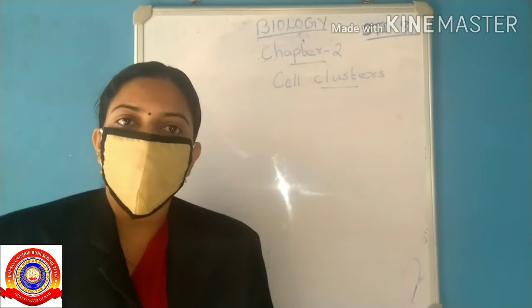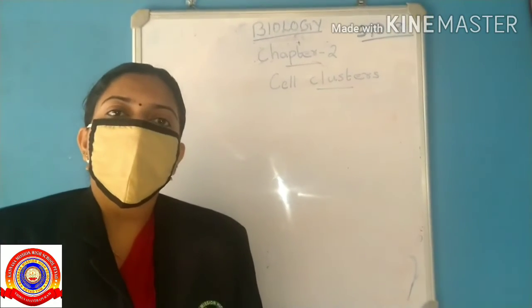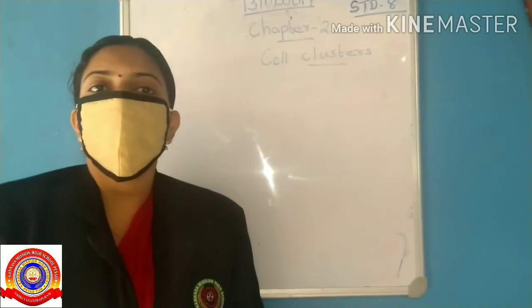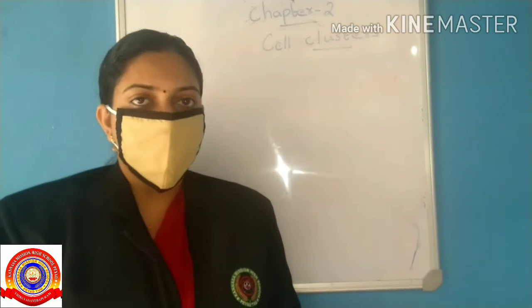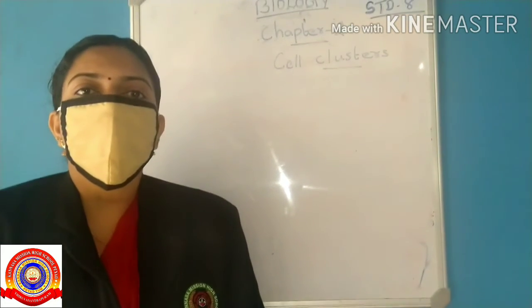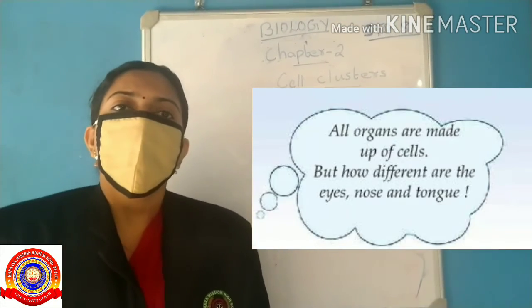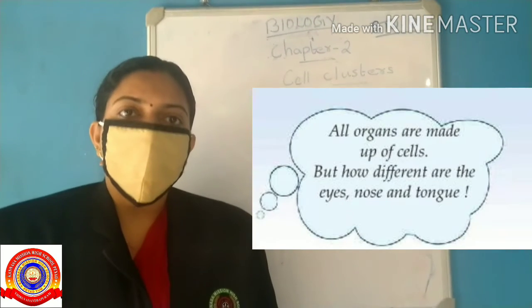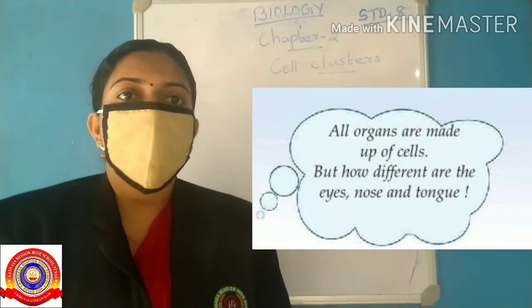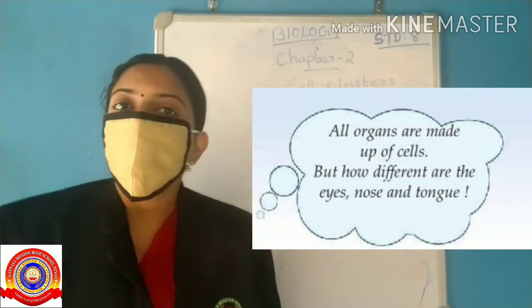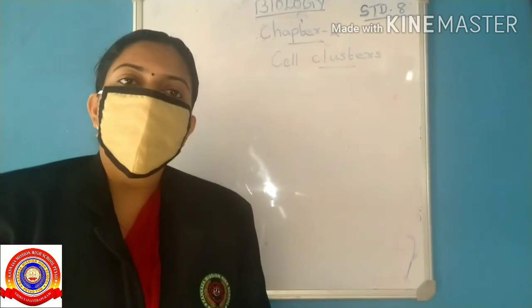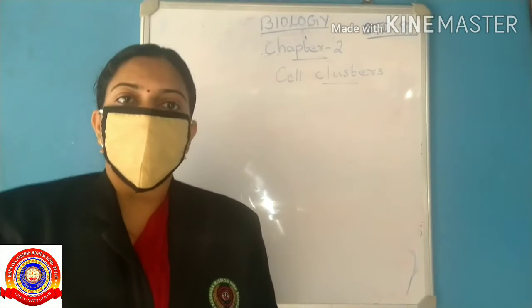Okay, today we are going to start our second chapter, cell clusters. Let's start the class. In the previous class we studied cell organelles and their functions. We know that all organs are made up of cells. But how different are the eyes, nose and tongue? What is your opinion? Are the same type of cells seen in all parts of the body?